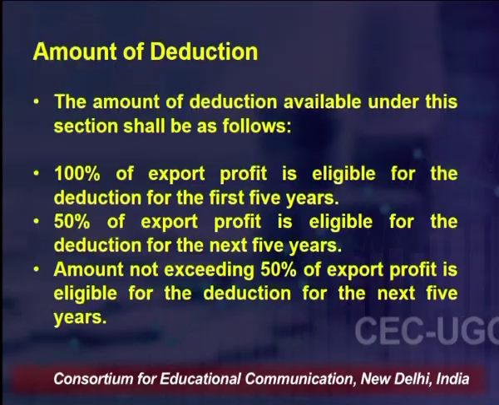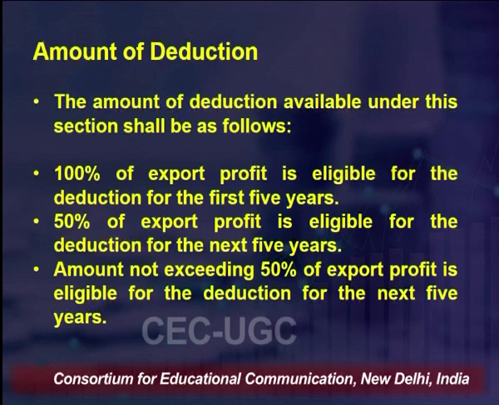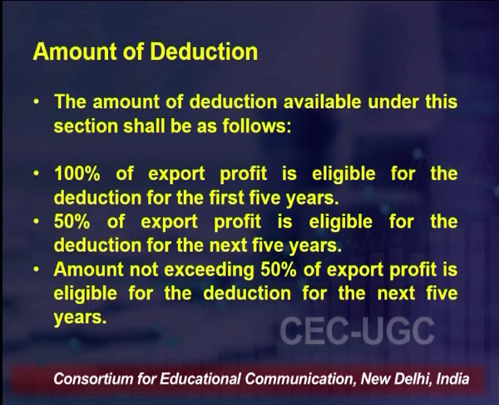Next, for the second tranche, it says 50% of export profits is eligible for deduction for the next 5 years. That means for the first 5 years 100% was allowed, and for the next 5 years it is 50% that is eligible for deduction. You cannot claim the entire 100% for 10 years, or 50% for the first 10 years.